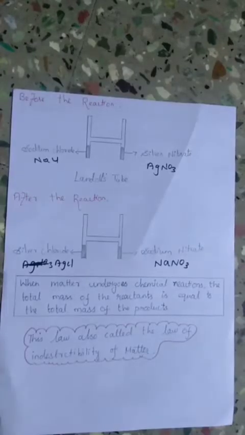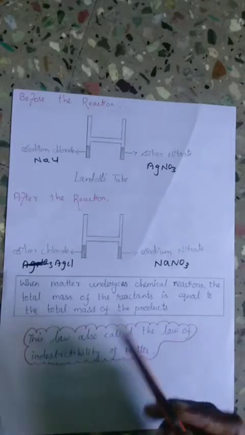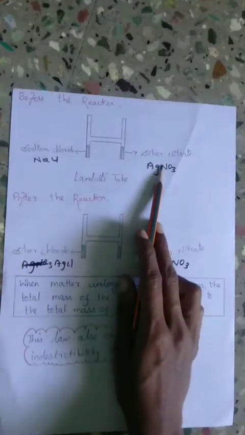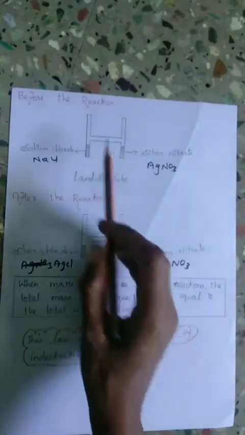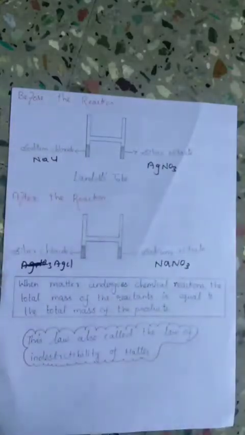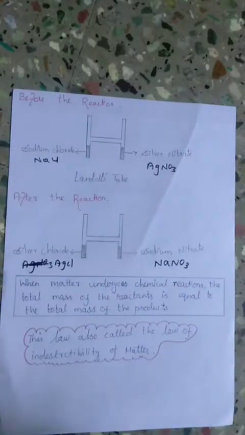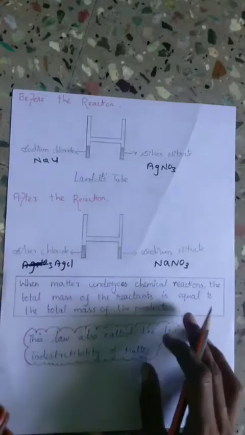Another example of chemical change: we will do one reaction with the use of a Landolt tube. Before the reaction, we take AgNO3 and NaCl in the two limbs of the Landolt tube. Now both limbs are closed with rubber corks. Let us weigh the tube and note the weight. This is the weight of the reactants before the chemical reaction. Now we shake the tube to mix the solutions thoroughly. After that, what will happen? Which means after the reaction, what will happen?